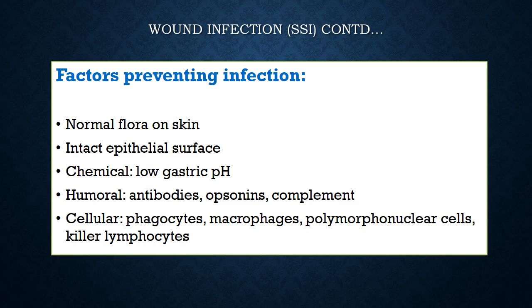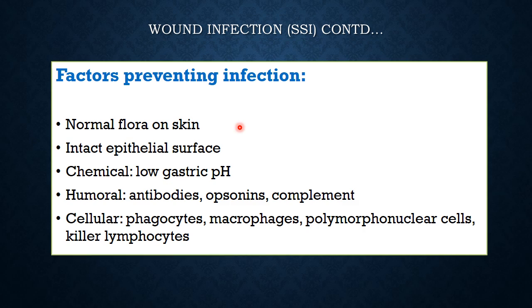So what are the factors which prevent infection? These basically we are talking about host defenses now. Normal flora on the skin and the physical structure of the skin, they are the first barrier against any invading organism.